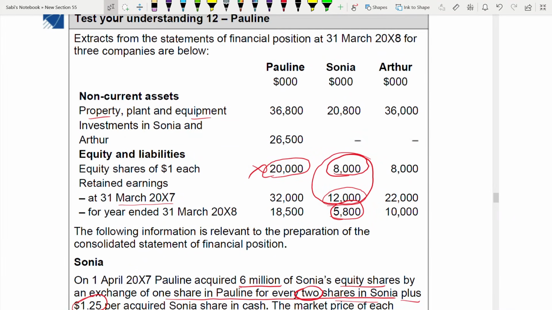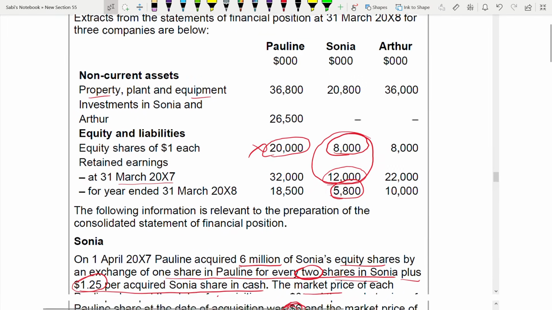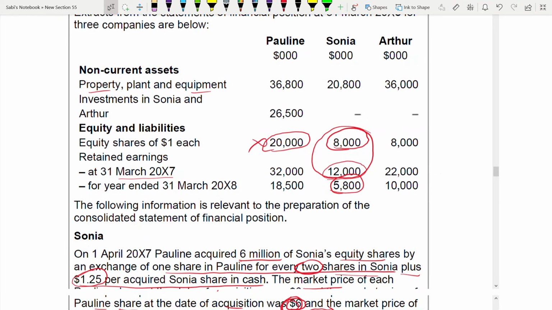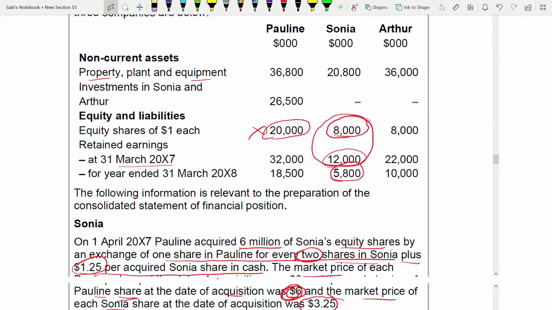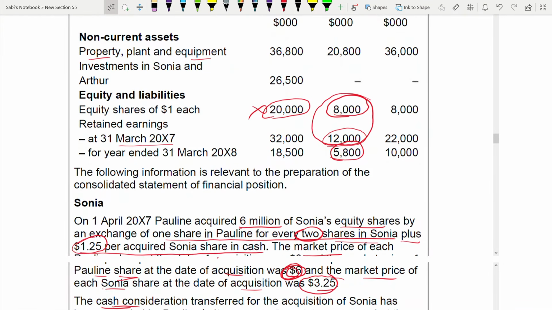No. Let's calculate how much they have got. You have to find the percentage first. This is based on the shares issued, you can find out.